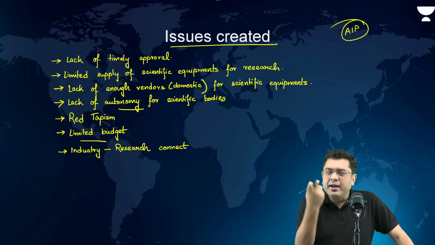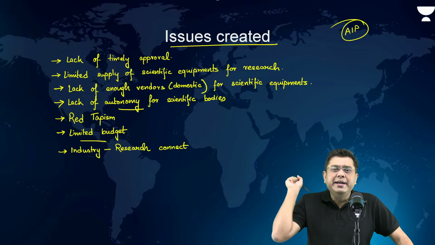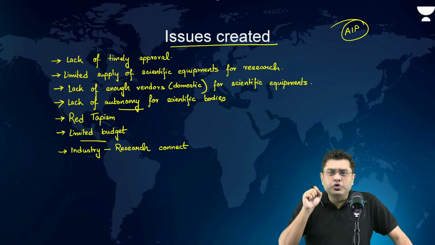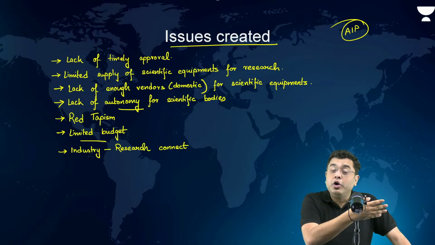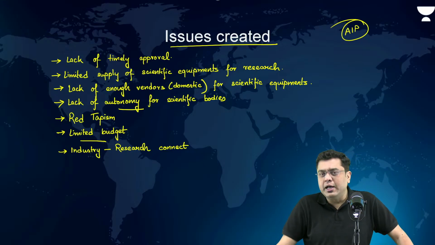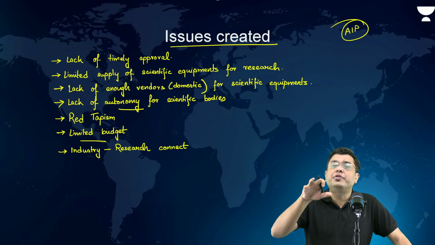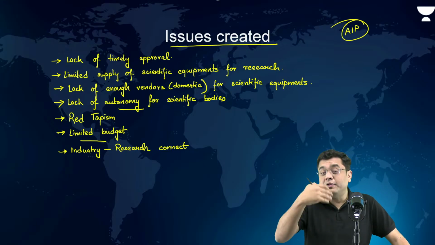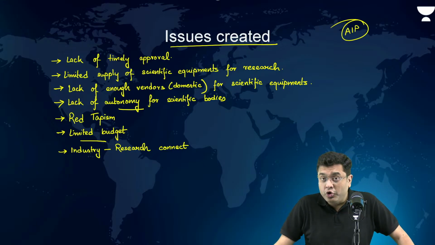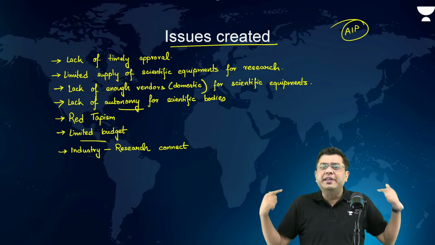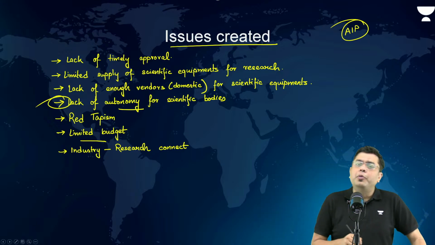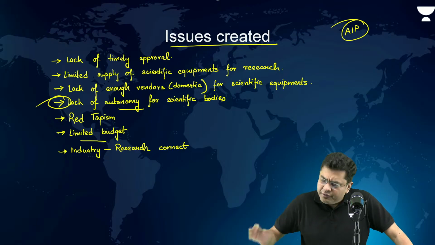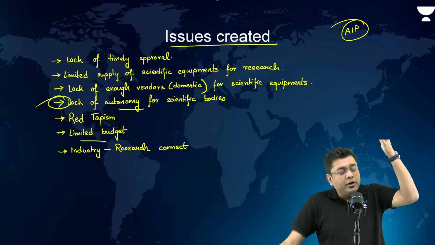Why can't we harness that potential? Why can't the industry simply take up these individuals, upskill them if required, and provide the kind of technological prowess which is required by the nation? So here the problem becomes more systemic. You have the problem in terms of the curriculum being taught in these institutions, and all of that stems from what? All of that stems from the lack of autonomy. Everything is closely monitored and closely set.